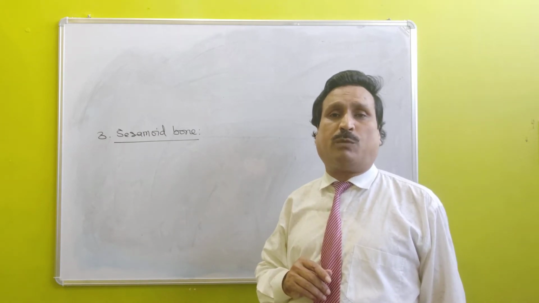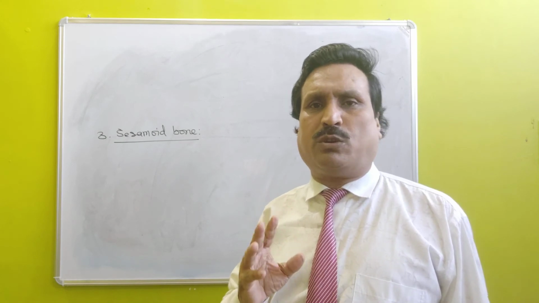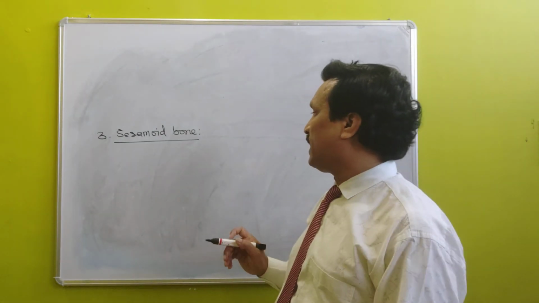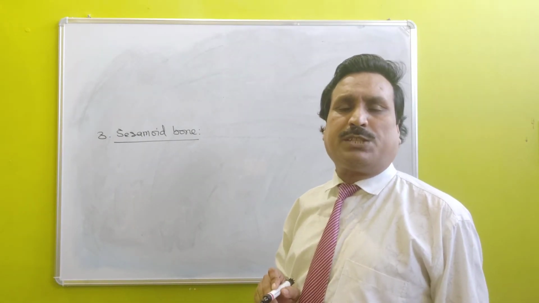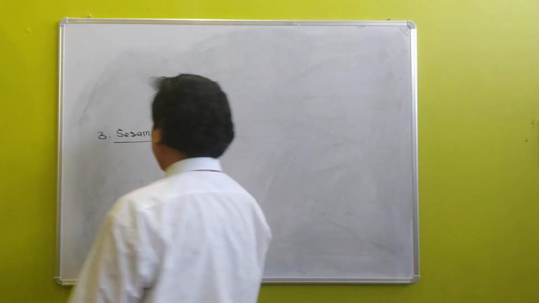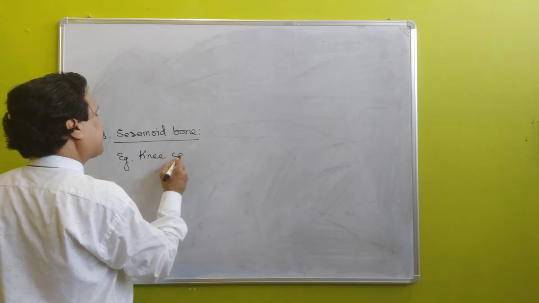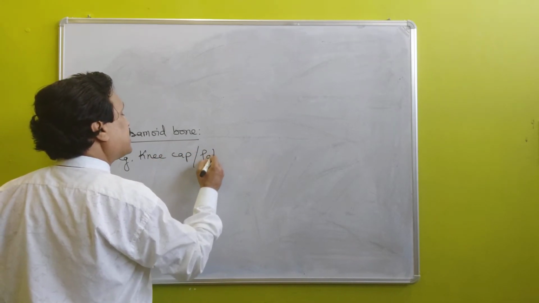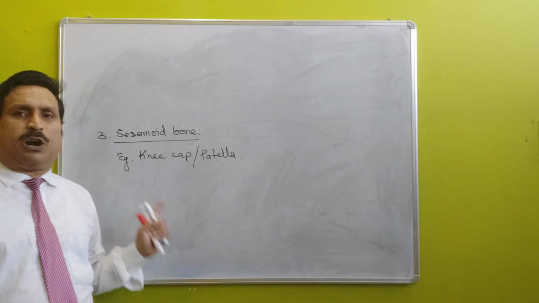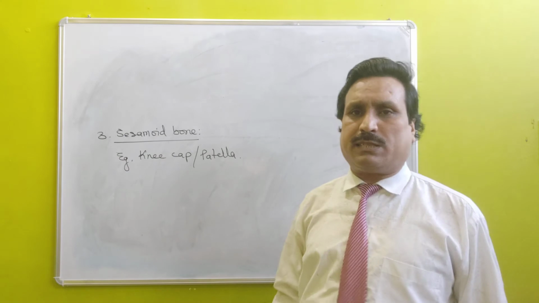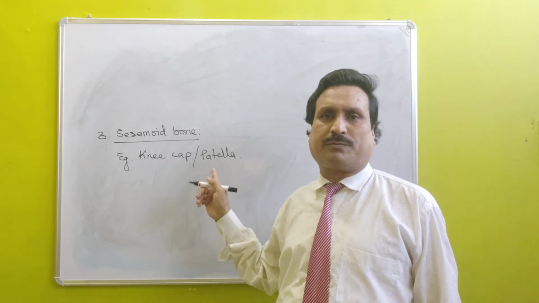For example, kneecap, which is technically known as patella. Patella is formed by ossification of tendon, hence this is an example of sesamoid bone.